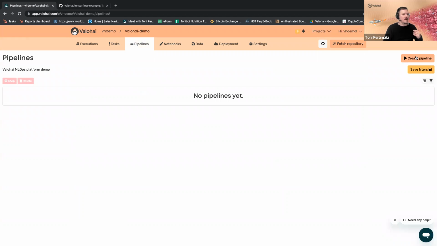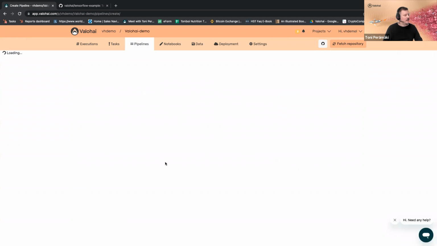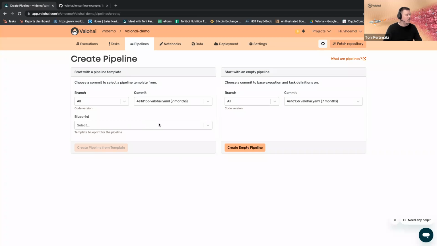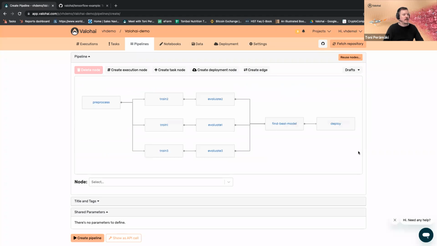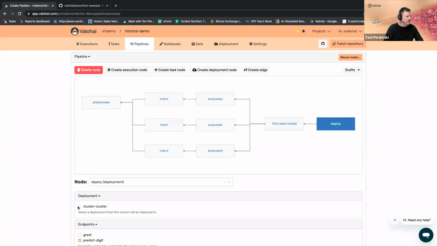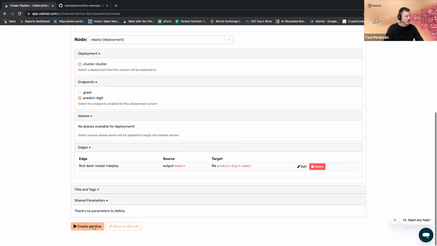But instead of me starting to build the pipeline and you watching me do that for the next 10 minutes, let's pull a pipeline from a template. So here's an example pipeline, and let's kick it off and let it run while we speak.